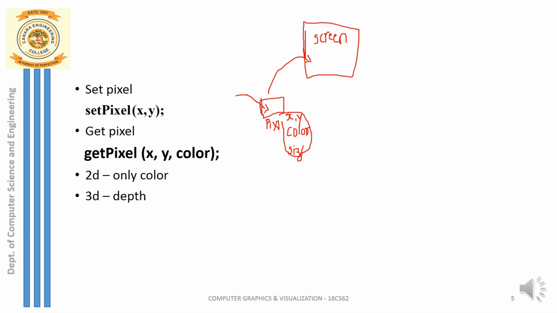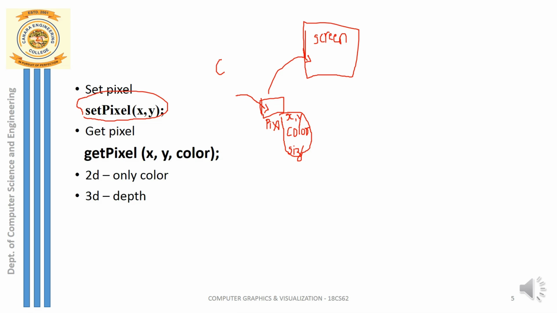So this will be stored inside my buffer. That buffer is the frame buffer. In order to store that information in my buffer, from where to where? It is from the camera to my frame buffer. To store it, I can use this basic procedure or the function called set pixel, where the x coordinate and y coordinate are stored inside the buffer.